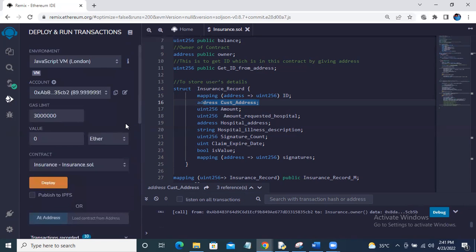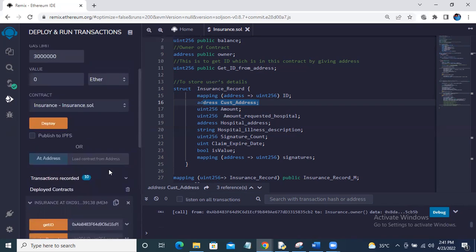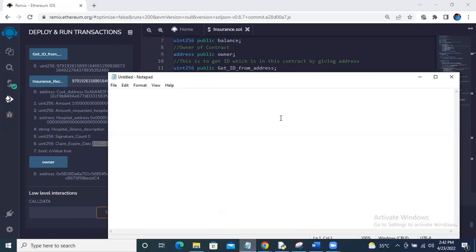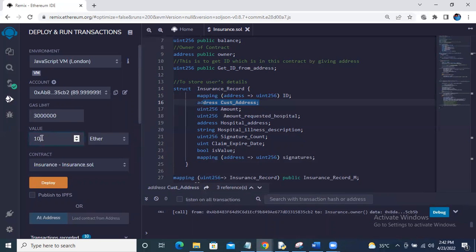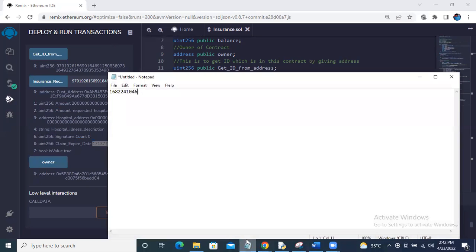Now this person has 10 ethers in his account, and the claim expiry date is this one. Let me save this and show you how this works. This is the claim expiry date before. Now I'm sending 10 ethers again from the same address, and it will increase the claim expiry date. When I check this transaction once again, as you can see, the claim expiry date has been increased by 1 year. If you send 10 ethers, you get that many years of claim. This is just for demonstration.